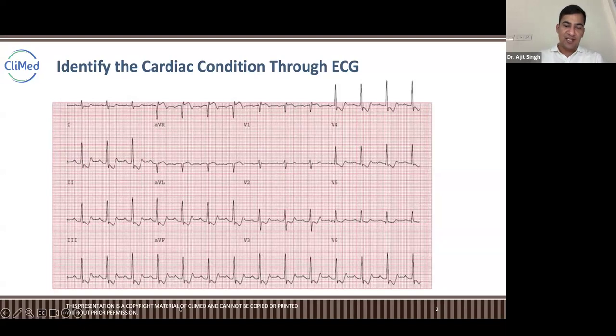Yes, guys. Looking forward for multiple answers. Find out what is the problem. Tell me what is the problem. Anything? Any idea? Through this ECG.